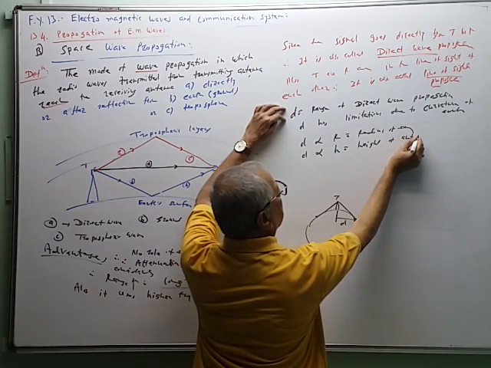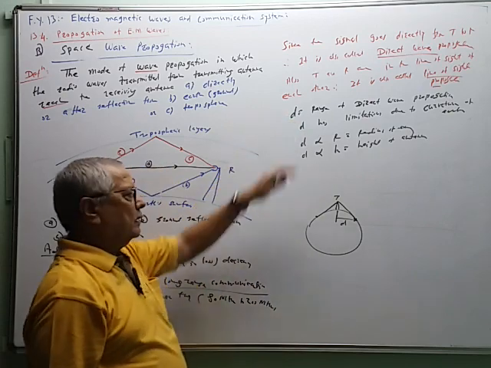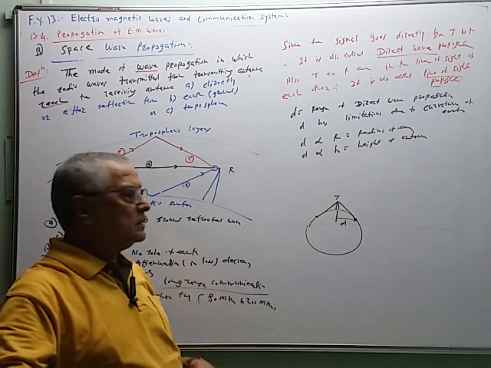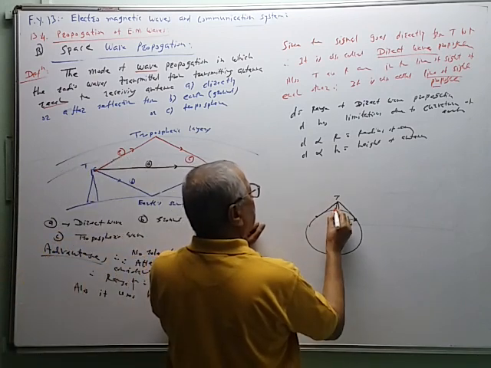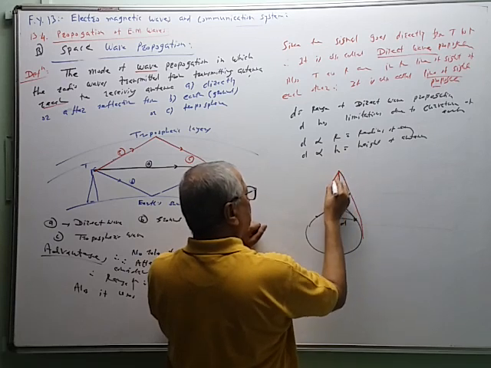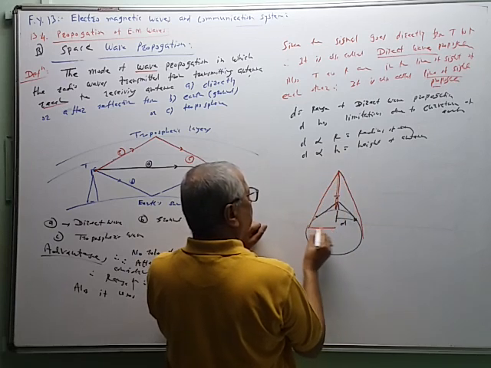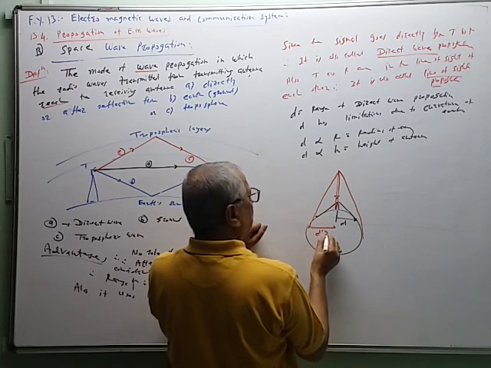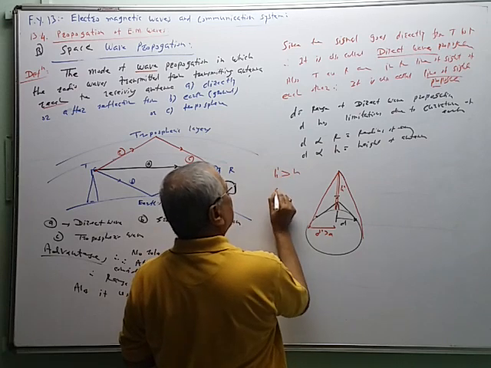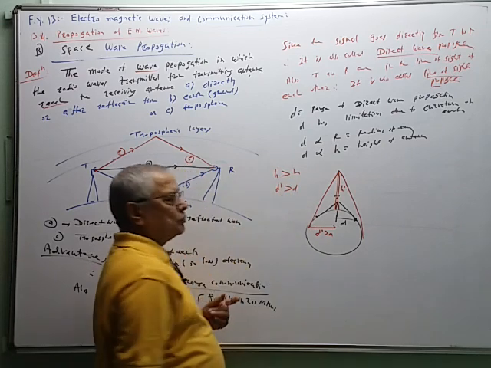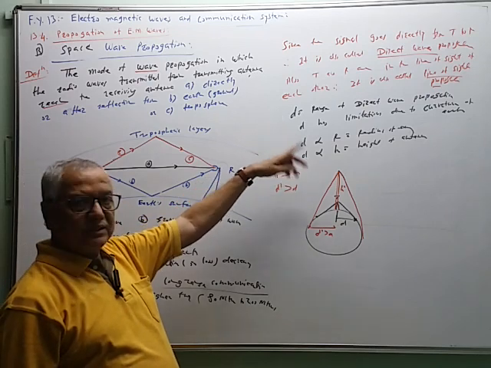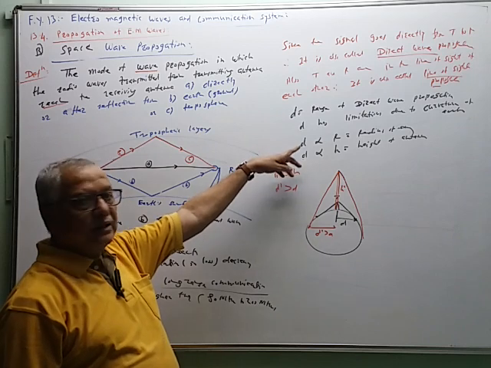Height of the antenna. आता ट्रान्समिटिंग अँटेनाची समजा आपण हाईट जर वाढवली, this is the second transmitting antenna. So this signal can reach up to this distance. So D will increase. D dash is greater than D. Height H dash is greater than H. Therefore D dash is greater than D. So by increasing the height of the transmitting antenna or receiving antenna, we can increase the range.